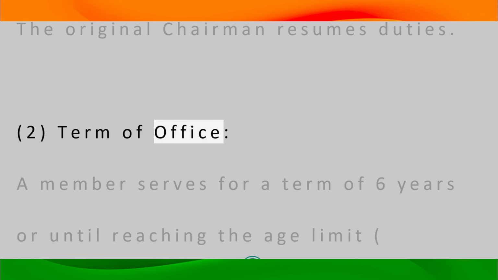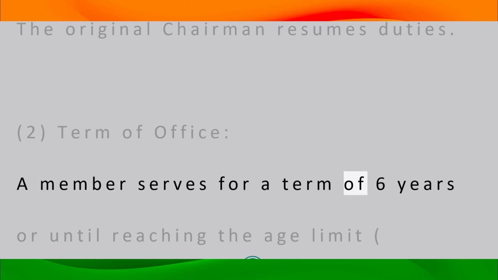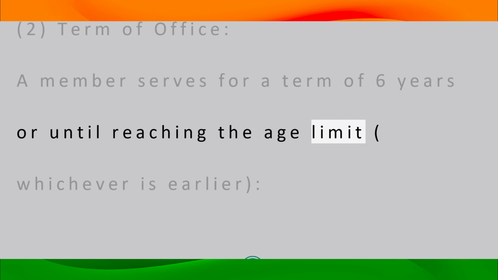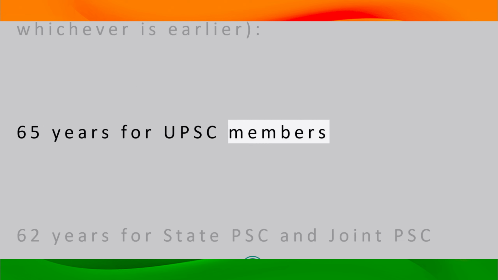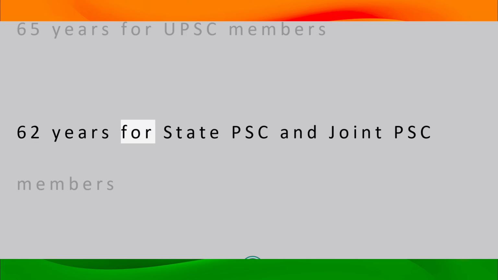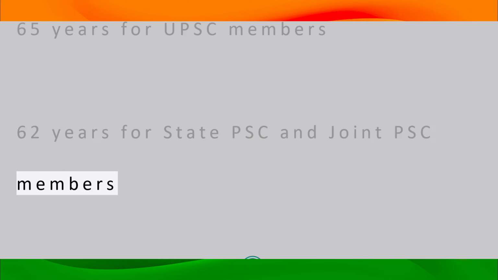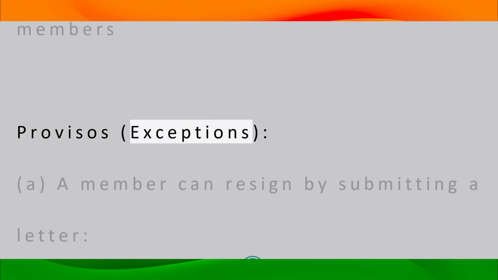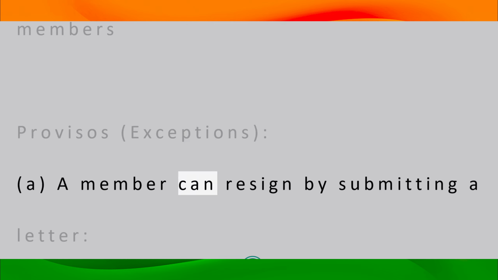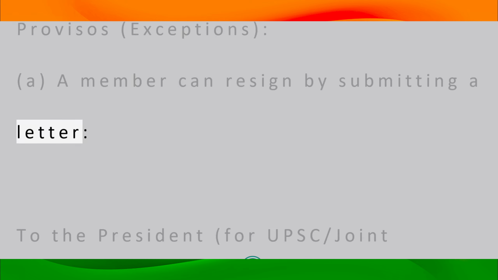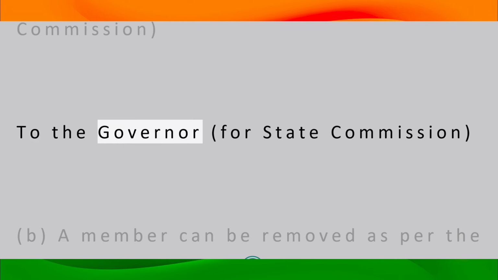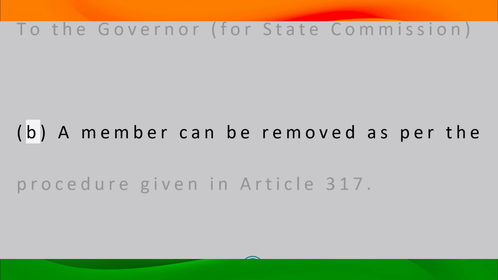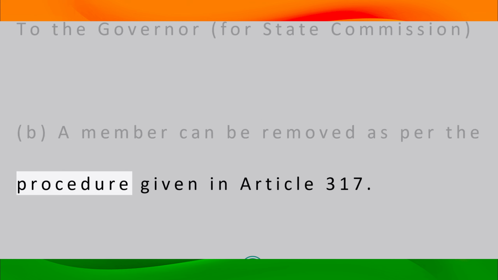2. Term of office. A member serves for a term of 6 years or until reaching the age limit, whichever is earlier. 65 years for UPSC members. 62 years for state PSC and joint PSC members. Provisos, exceptions. A. A member can resign by submitting a letter to the President, for UPSC or Joint Commission, or to the Governor, for State Commission. B. A member can be removed as per the procedure given in Article 317.